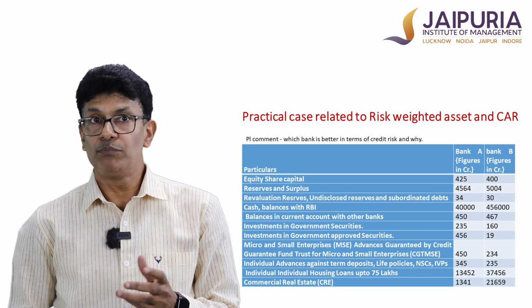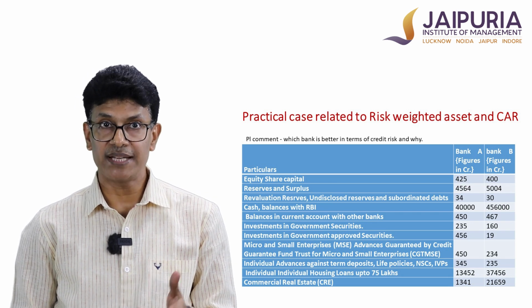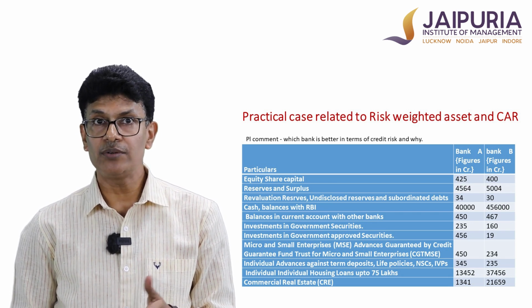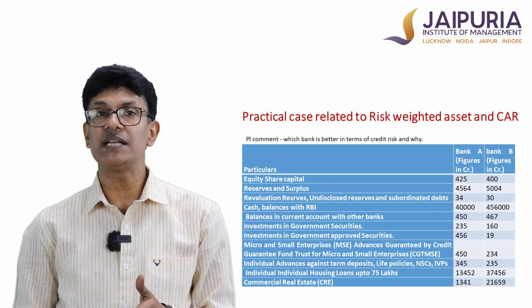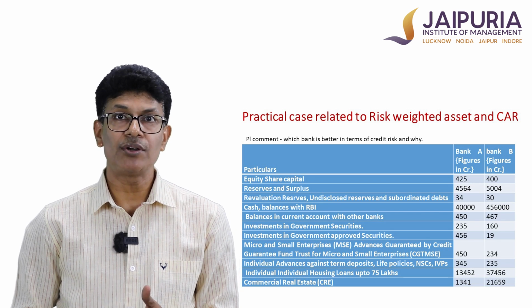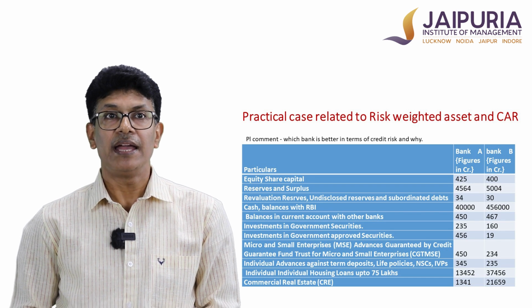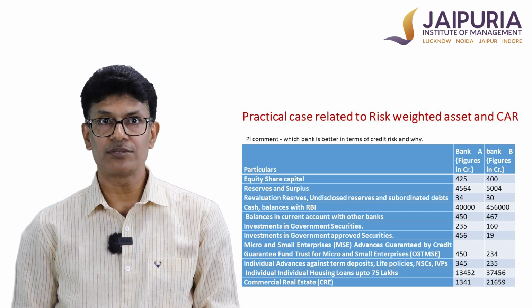When we move ahead, there is a cash balance with RBI. So cash is an asset, balances in current account is also an asset, investment in government securities is an asset, and investment in government approved securities is another category of asset. Different asset classes are given. MSME loans are also an asset.